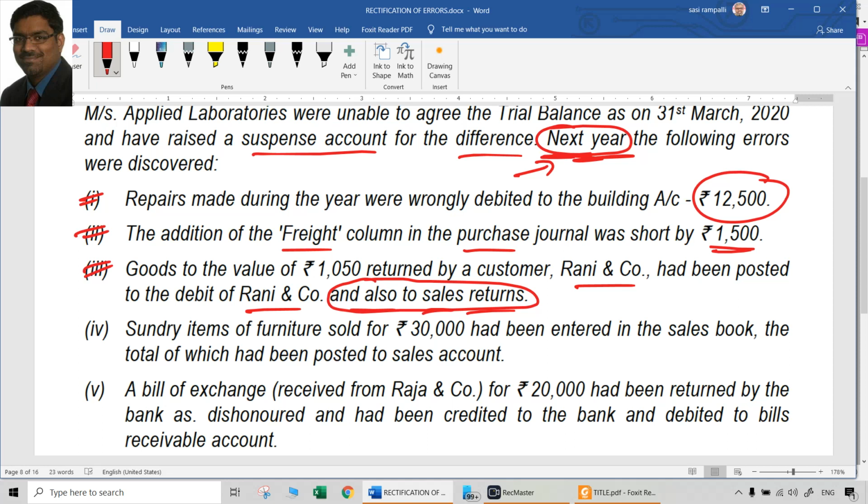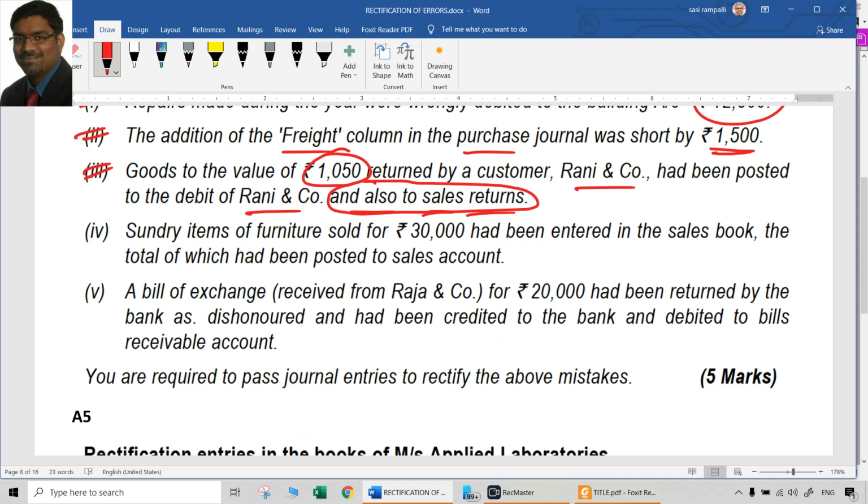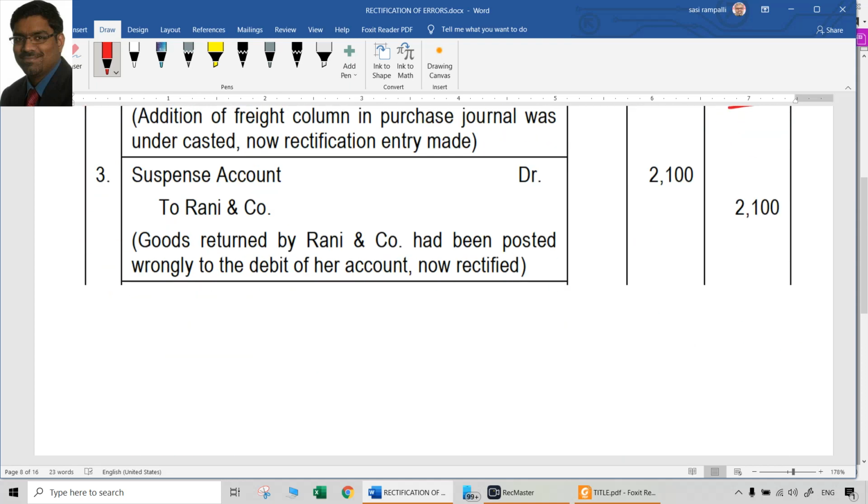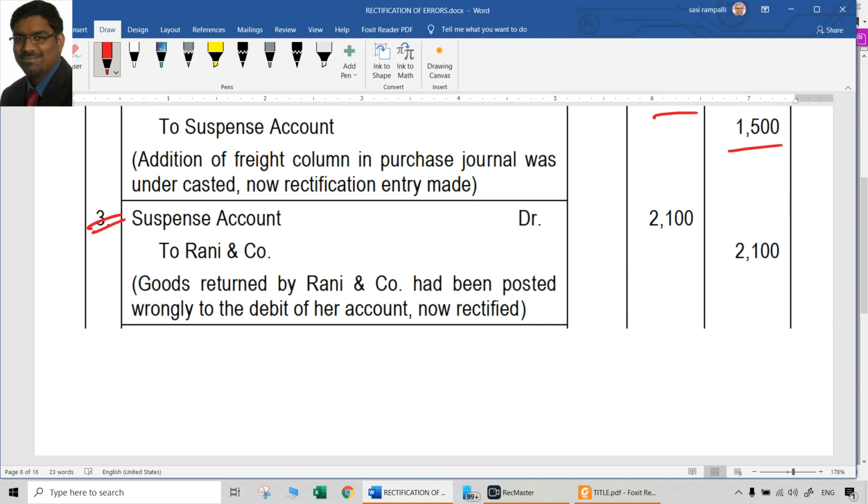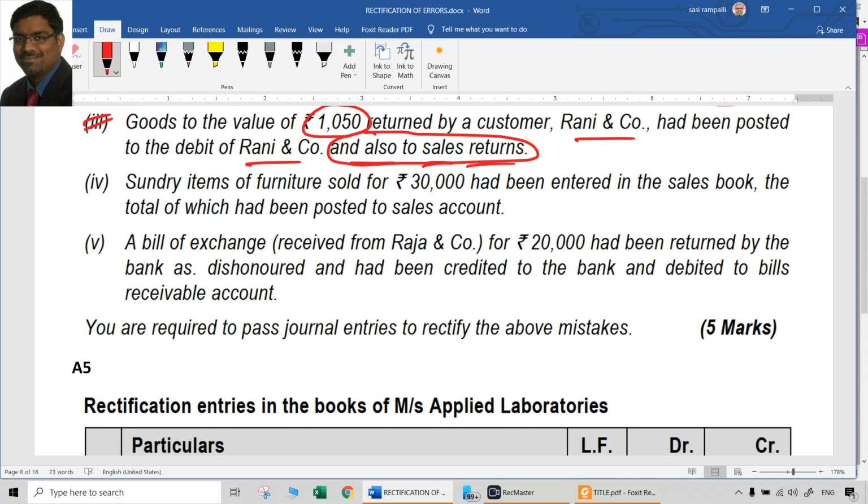account. Can we touch that now? Yes, we can, because it is a personal account only. No problem with that. So unnecessarily Rani & Co. account was debited with 1050, whereas it's supposed it should have been credited. So now we have to credit it. First, to cancel the old debit, we have to credit it with 1050. To effect the correct credit, we have to credit it with one more 1050. That means double amount we have to credit it to Rani & Co. account. Now that will be 2100. Naturally, where we have to debit? No option. Suspense account. So suspense account at R2, Rani & Co. account 2100 is the entry to be passed for that error.